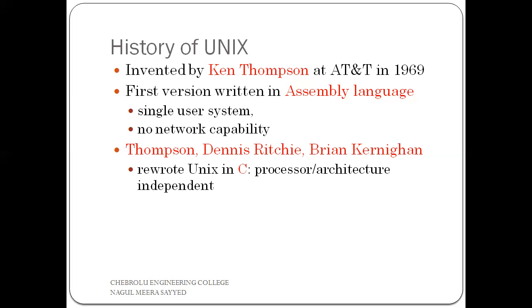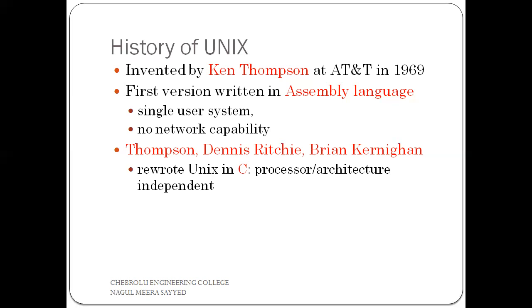The first version of the Unix operating system was invented by Ken Thomas in 1969 at AT&T Bell Laboratory.